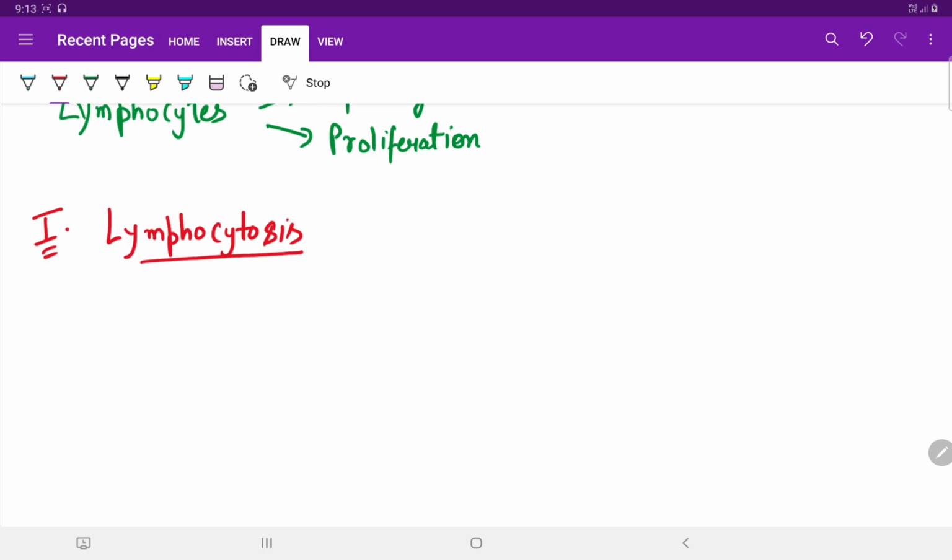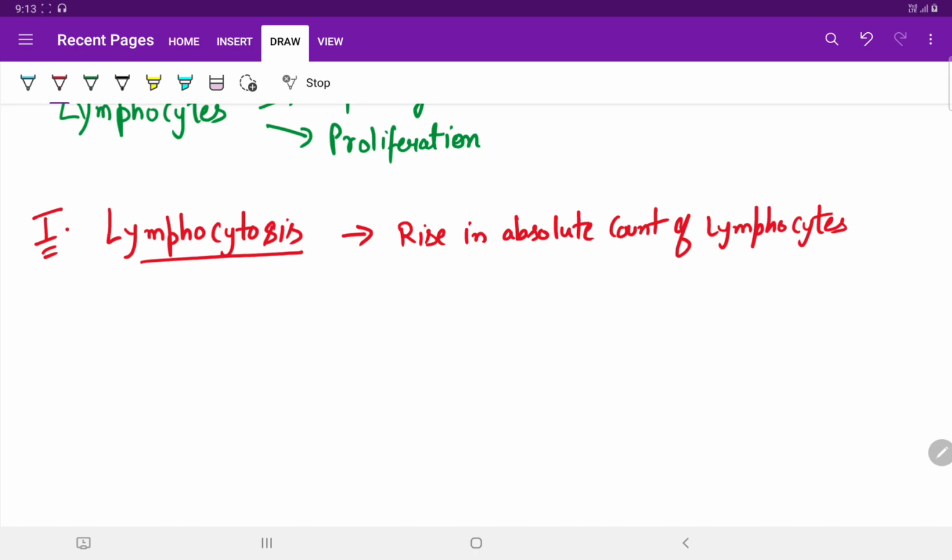So what is lymphocytosis? It is a rise in the absolute count of lymphocytes exceeding the upper limit of the normal. The upper limit is around 4000 per microliter, and a count above this is termed lymphocytosis.